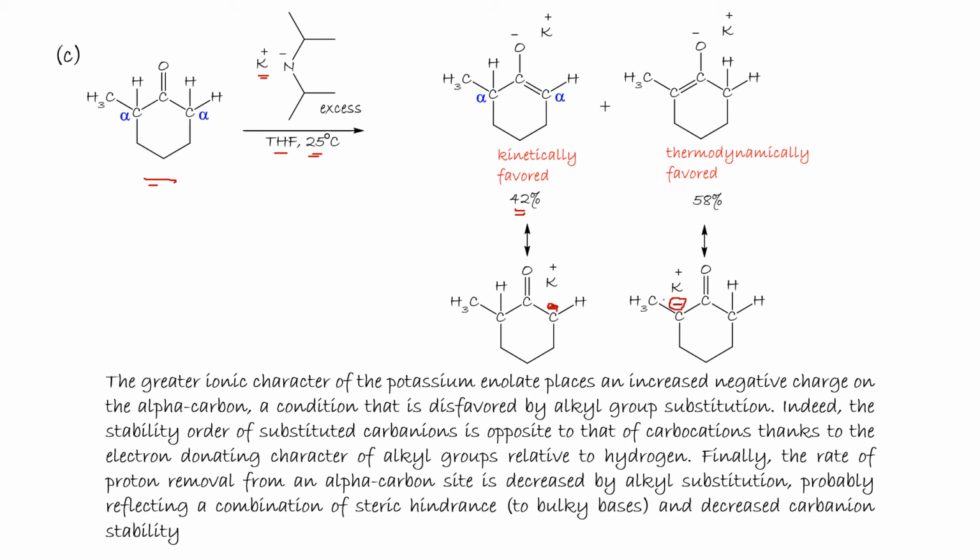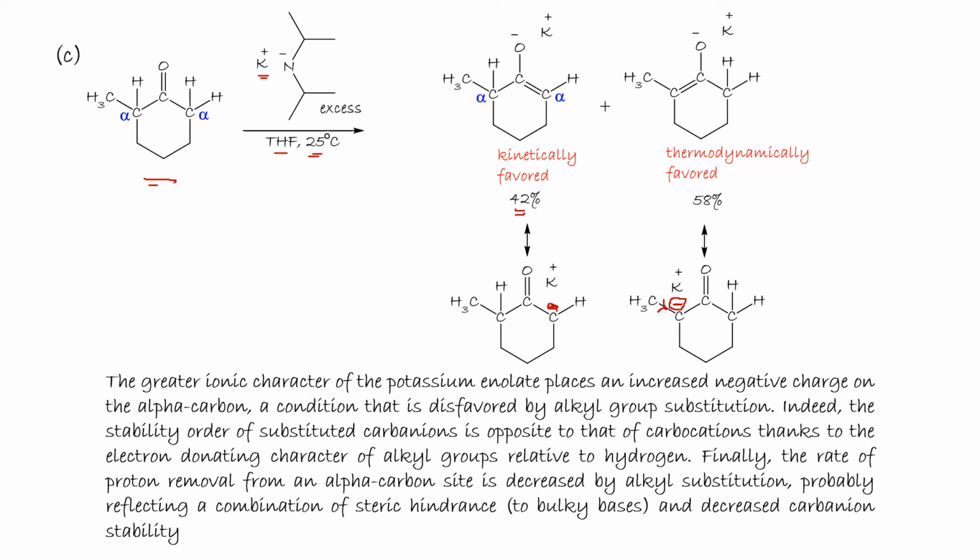We have here a methyl, and methyl is electron donating. Electron donating destabilizes the carbanion. The greater ionic character of the potassium enolate places an increased negative charge on the alpha carbon, a condition that is disfavored by alkyl group substitution.